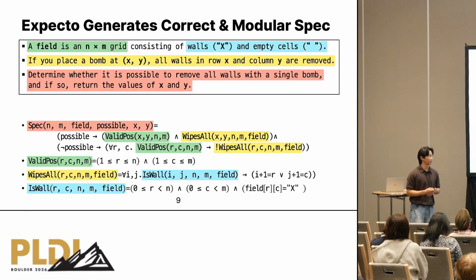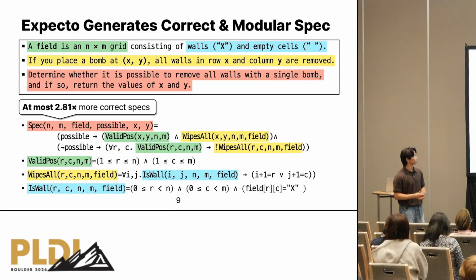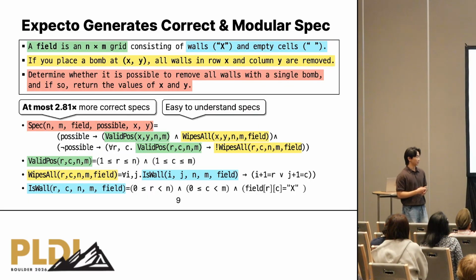As you can see here, the Expecto-generated specification is not only correct, but also easy to map to the natural language intent because it is modular. So Expecto generates almost 2.8 times more correct specifications compared to the baseline, and it generates specifications that are easier to understand compared to the baseline.